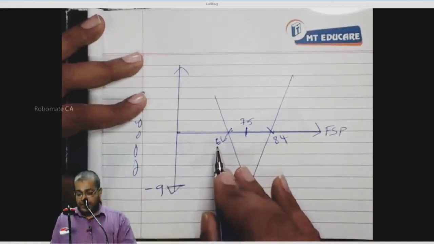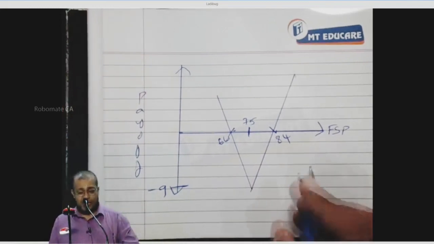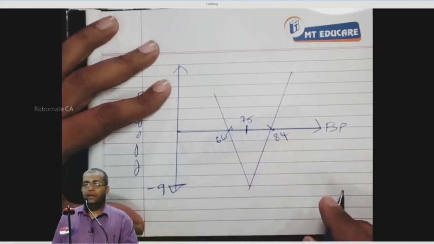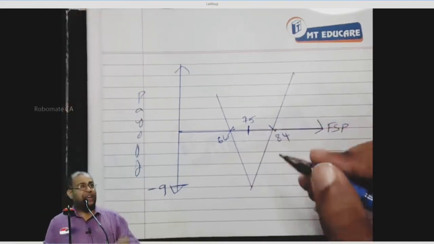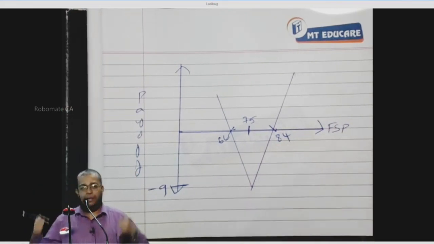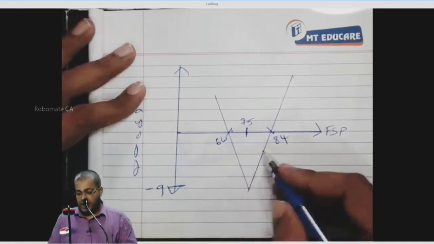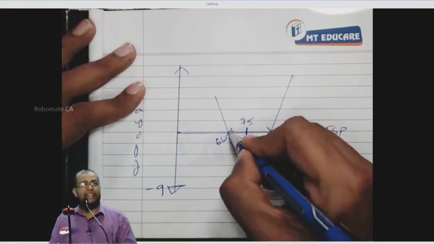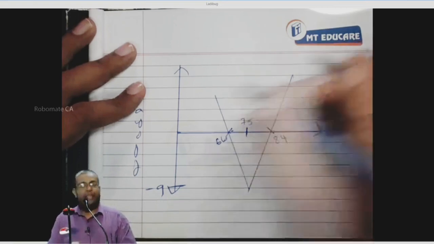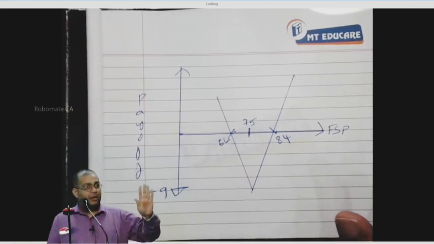Between 66 and 84, I'll be suffering loss. The maximum loss is at the strike price of 75, where it is equal to the premium paid. At 75, neither the call saves me nor the put saves me, so the entire premium is gone. The maximum loss of minus 9 occurs at 75. Then the loss keeps on reducing and reaches 0 at 66, due to the put. It reaches 0 at 84 as well, and then begins to make profit. This is the diagram for a straddle payoff. Full clarity?